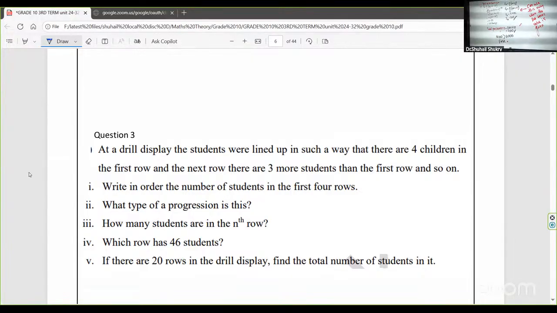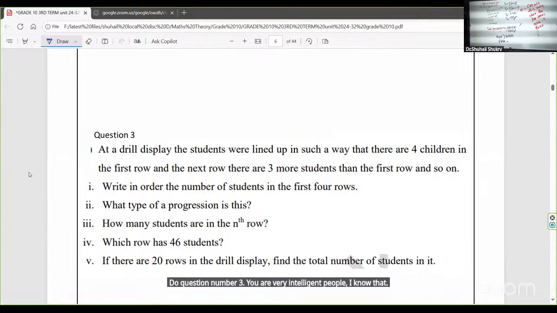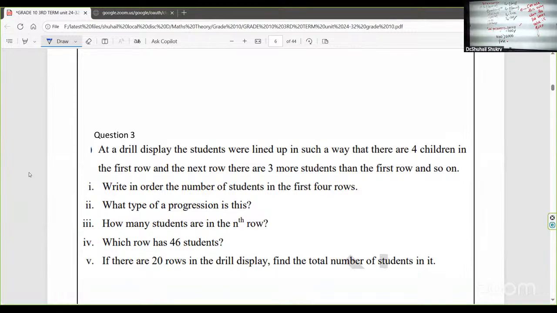You are all very intelligent people, I know that. If I can connect this to the laptop, I will show you some paper. Done? Finished? Second question, wait. Do the third one. The second question we discuss later. Third one done? Number 3.